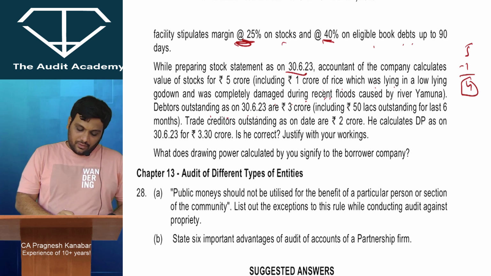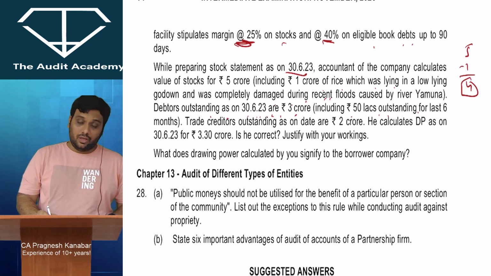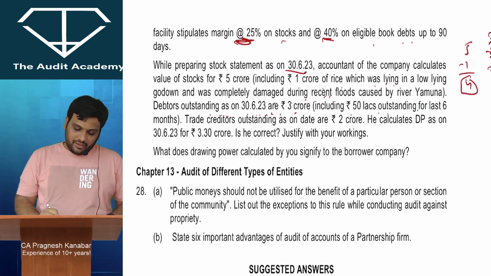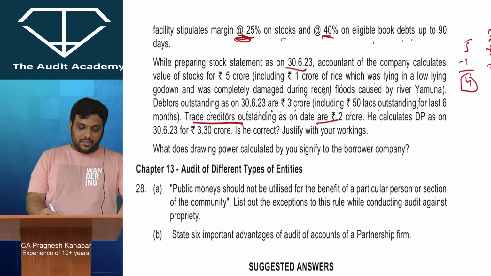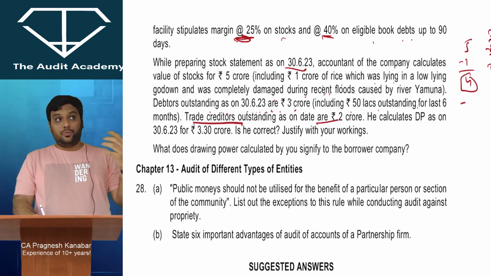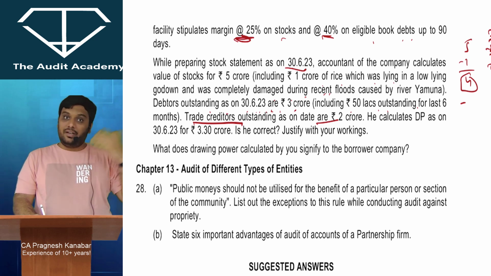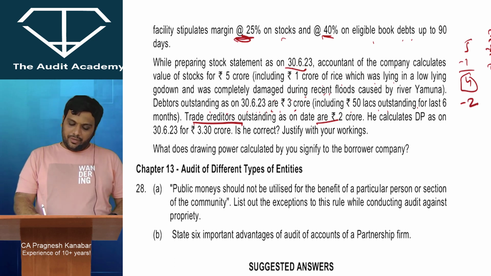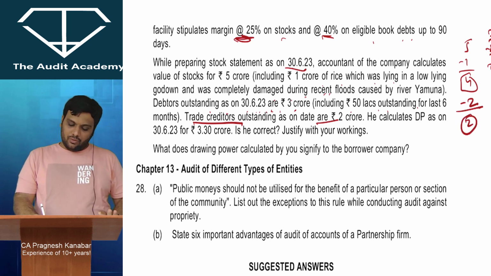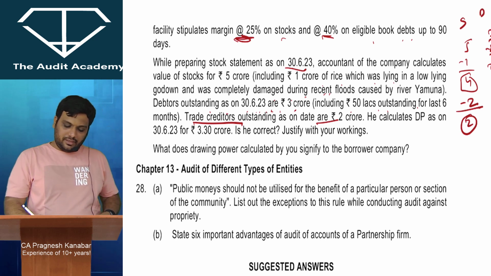Debtors outstanding as on 30th June 23 are rupees 3 crores, including rupees 50 lakhs outstanding for last 6 months. Okay. 3 crores में से तो 0.5 तो minus करो भाई, because it is outstanding since lot of time. 2.5 debtor value. Trade creditors are outstanding as on rupees 2 crores. Oh my god. That means this much amount of goods I have purchased but I have not paid to the creditors. So those creditors can always ask the goods, no? If I don't pay it, so 4 minus 2, actually the stock for which I have paid the amount is only 2 crores. Okay, so this is stock, this is debtors.